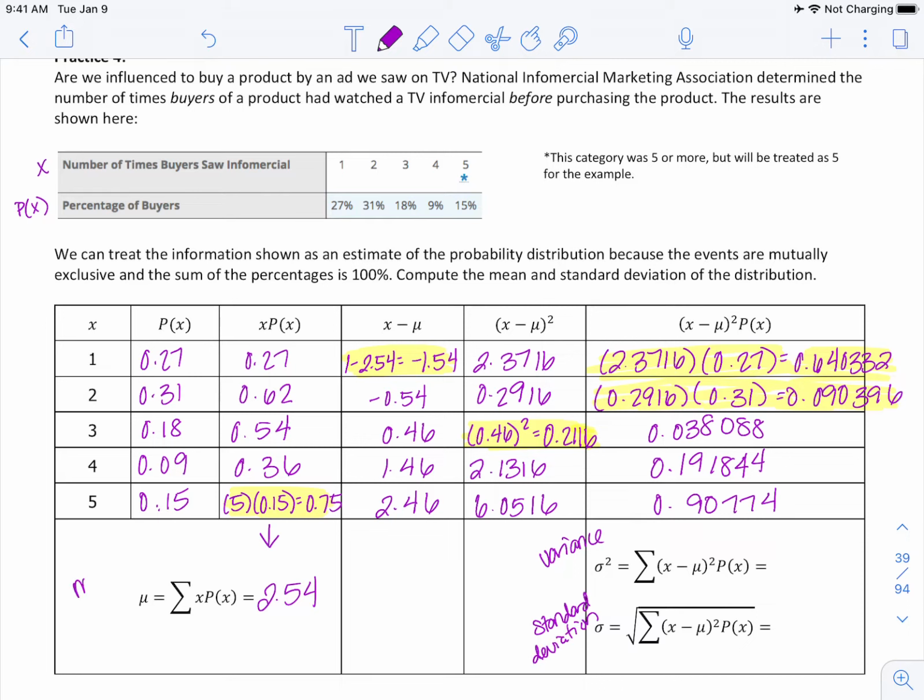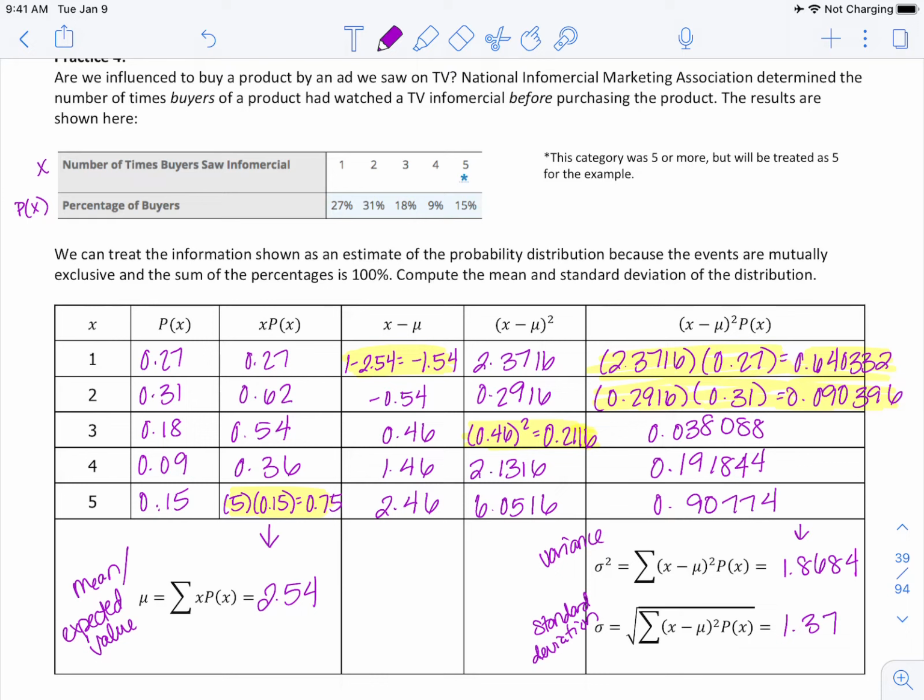Mu, remember, is our mean or expected value. To get our variance, we simply add these down, and that gives us 1.8684. Then we take the square root, and that gives us 1.37.